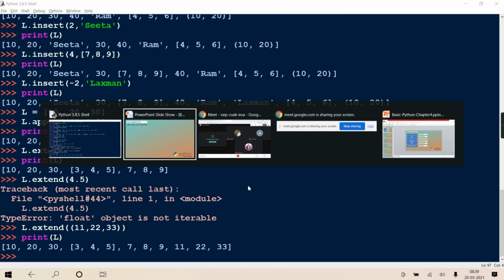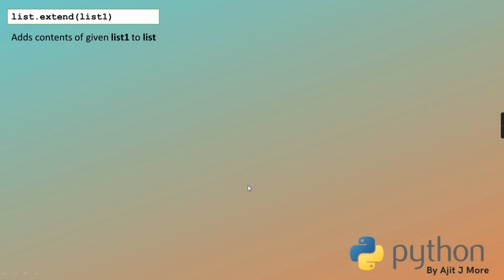So any iterable you can give, but here in the context of list, I have given a list. It is not a hard and fast rule. This can be any type of iterable, but it should be an iterable object.